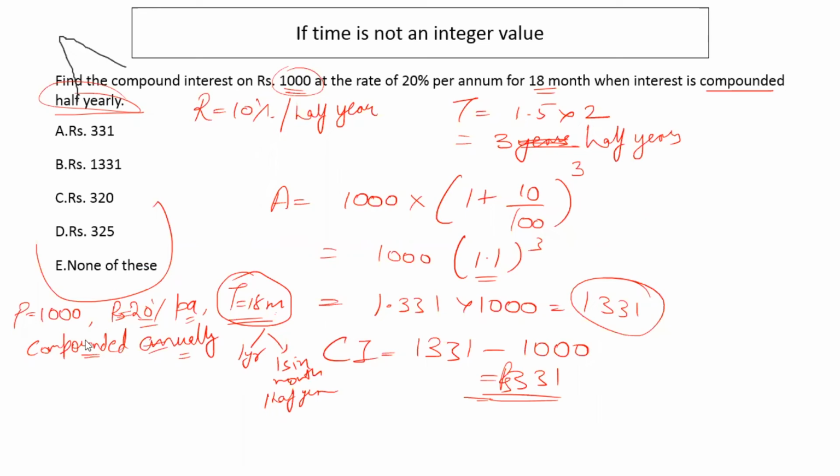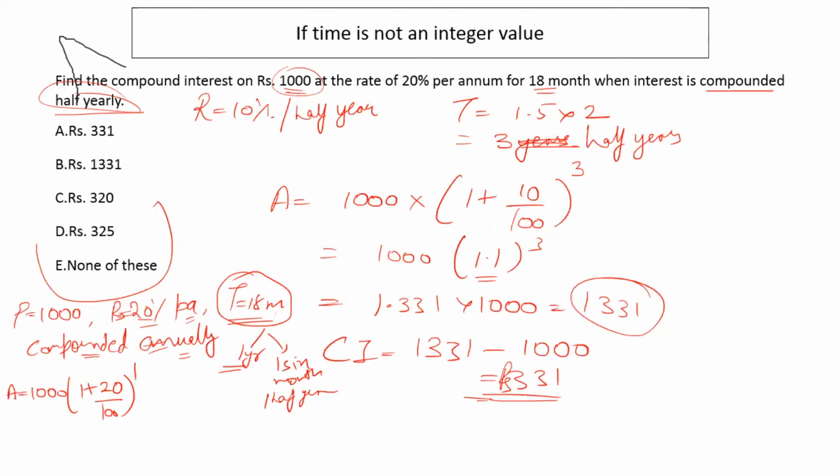What we'll do is, for the first year, we'll use the normal formula: 1000 into 1 plus 20 by 100 to the power 1. Because for the first year, if I am depositing this 1000 rupees in my bank account, I'll get my interest normally.